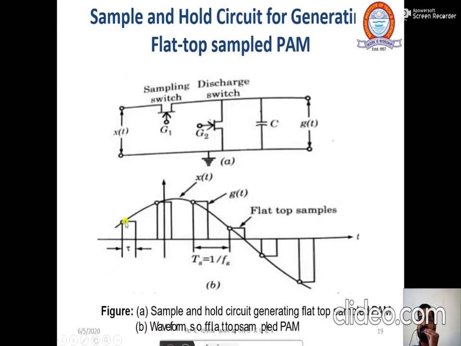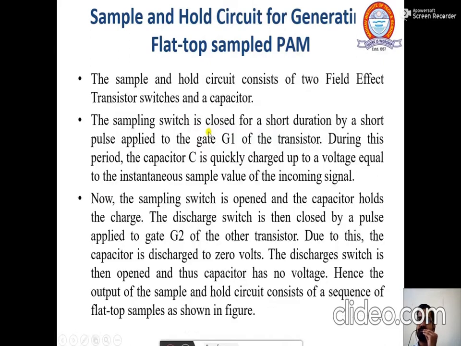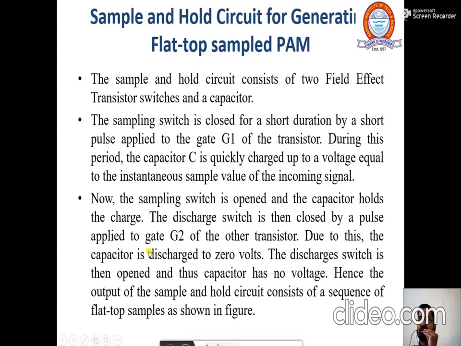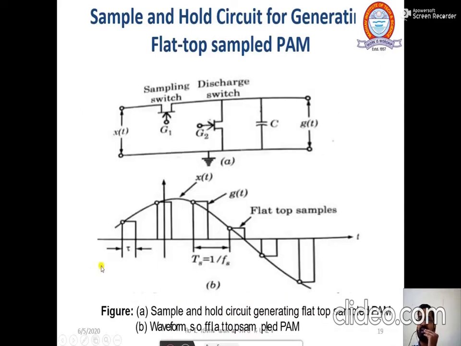Okay, so this charging helped to charge this capacitor to a perfect value, and then this discharge switch is used to discharge this capacitor. Basically, when the sample switch is on, and then the discharge switch is on, it is discharging this capacitor, due to which this capacitor is discharged to 0.